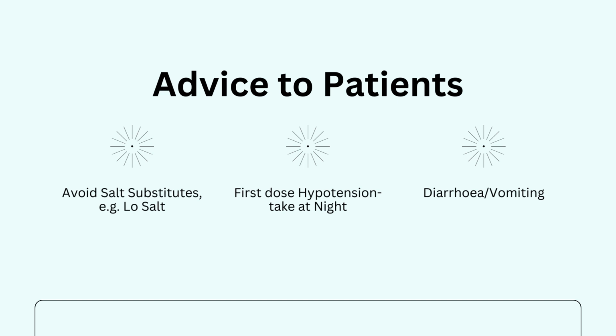And lastly, if the patient at any point develops diarrhea and vomiting, they should maintain fluid intake and stop the ACE inhibitor for 1 to 2 days until they recover. This is due to the risk of a reversible rise in serum urea and creatinine, which can increase risk of renal failure. So that's it.